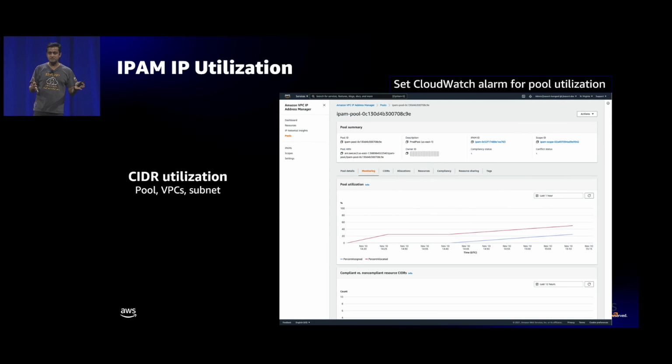And IPAM is integrated with CloudWatch, so all the pool statistics and information is going to CloudWatch, and you can create CloudWatch alarms. So you can set up a threshold that, if my US East pool is at 80% threshold, for example, I want an alarm, and at that point you add more CIDRs to that US East pool.